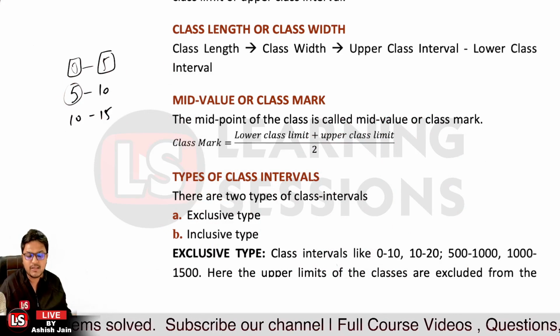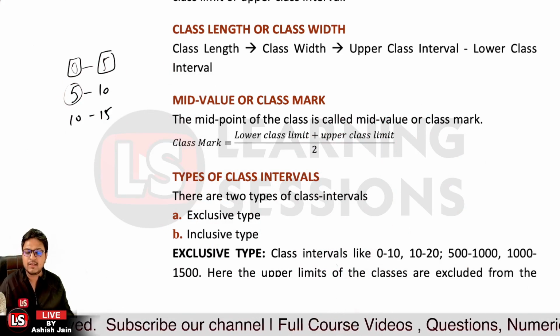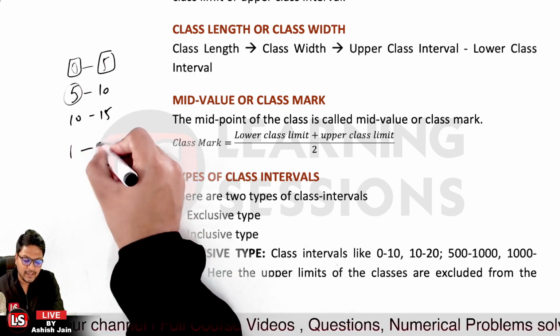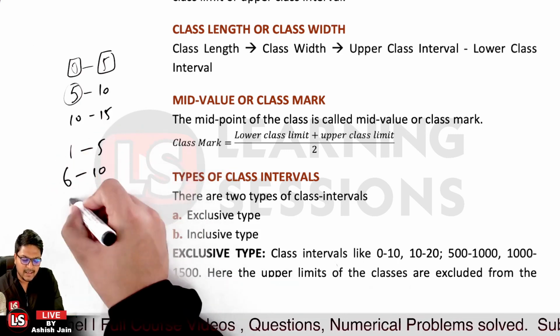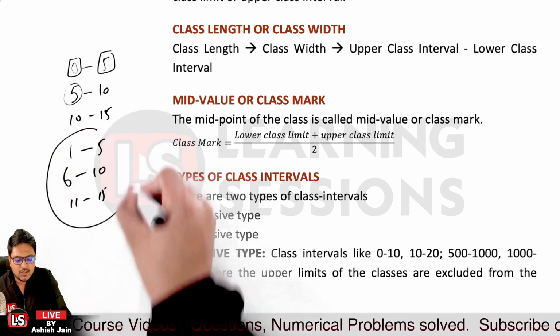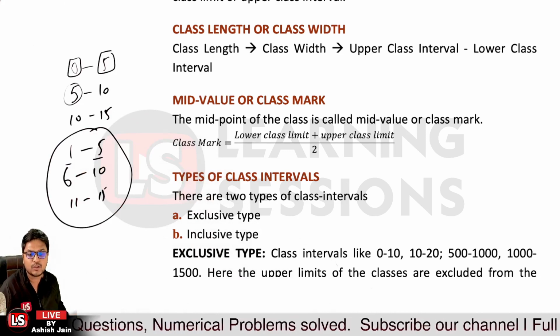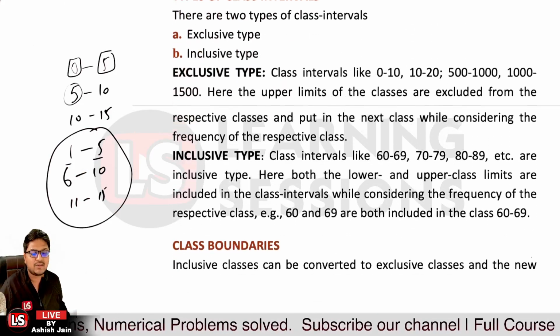And when we talk about the inclusive type, the upper class interval and the lower class interval both are included. Like 1 to 5, then 6 to 10 and 11 to 15, that is the inclusive class type, where the lower class interval and the upper class interval both are included. Okay, so that's the case related to it.